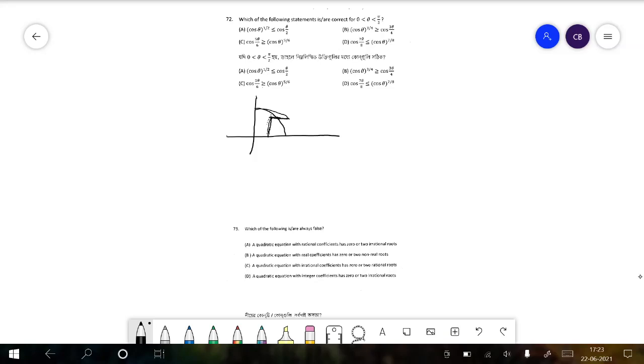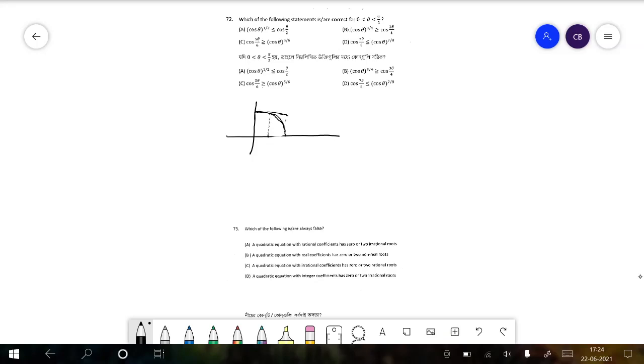If we consider, let me draw that again. I know I can do better. Let's say this is theta by 2, then this will be the graph of cos of theta by 2, and cos of root theta will just become a larger version of this, so that will still be lesser than the previous value.